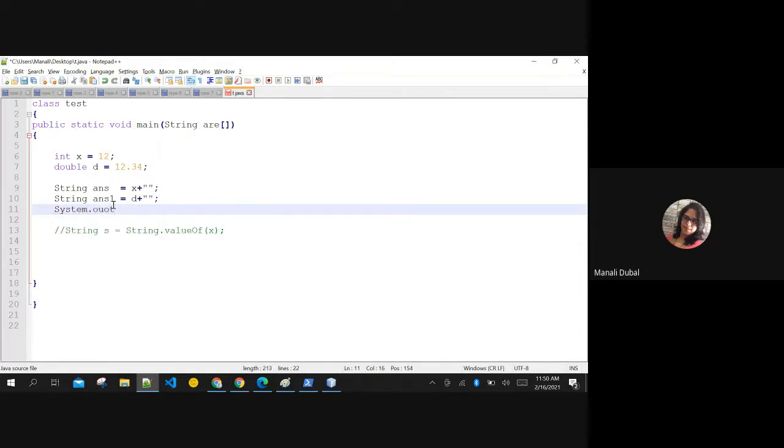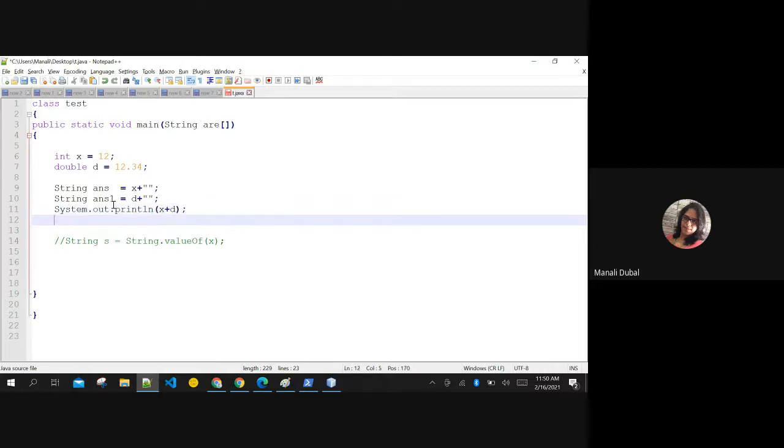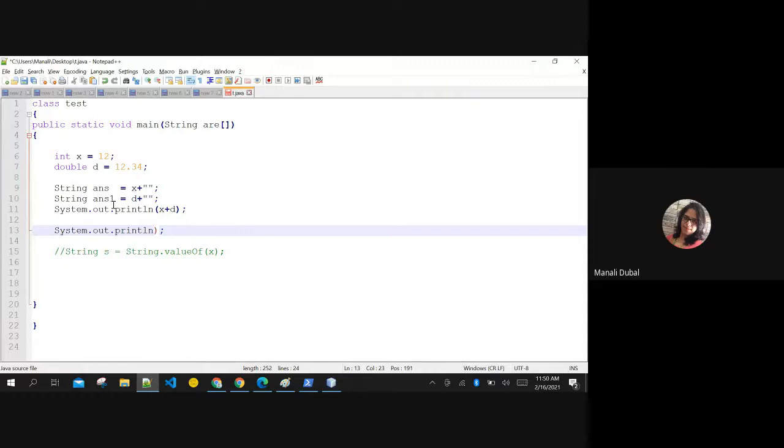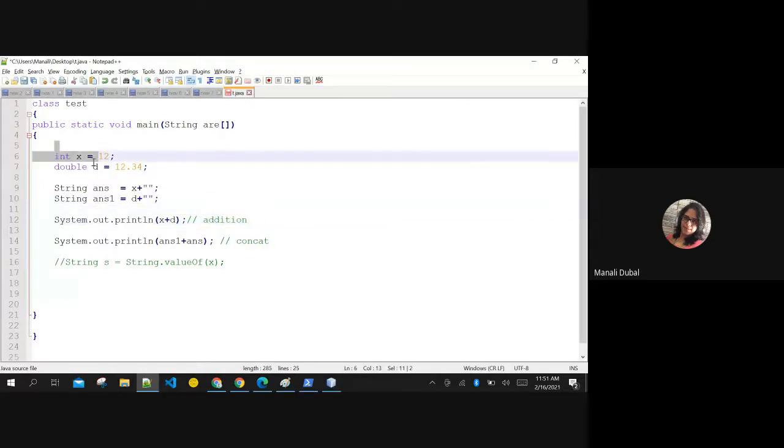Now, if I print x plus d, it will print concatenation. If I print the addition, answer 1 plus answer 2, this is going to be normal addition. Are you getting this? I can convert any data type to string by just adding simple quotations at the end of the statement.